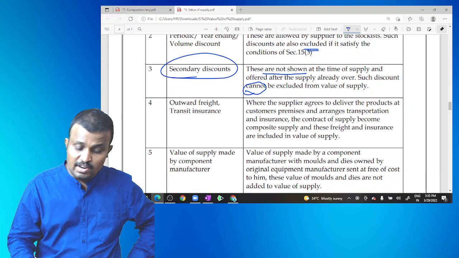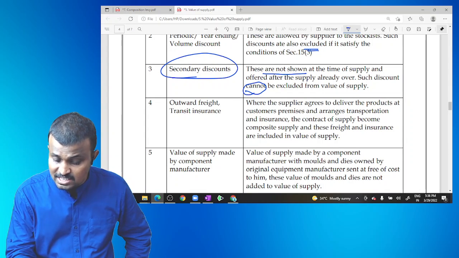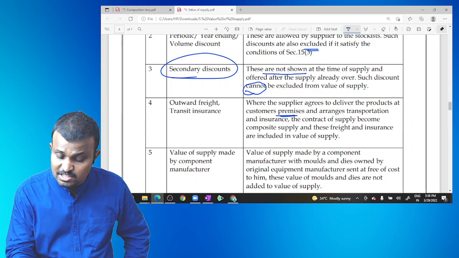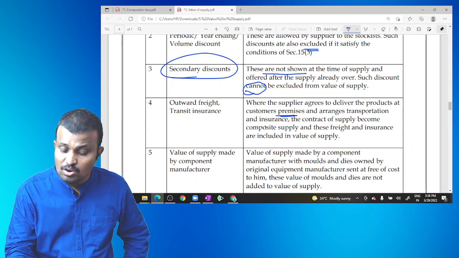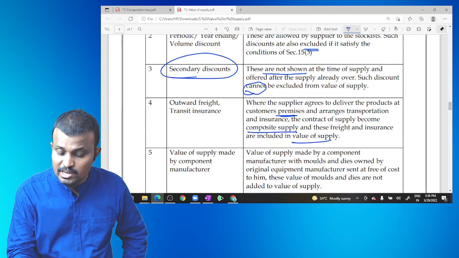Next, outward freight and transit insurance. Where the supplier agrees to deliver the product at the customer's premises and arranges the transportation and insurance, the contract of supply becomes composite. These freight and insurance are included in what?